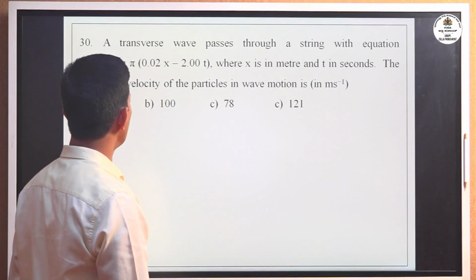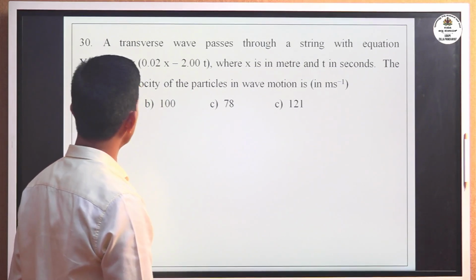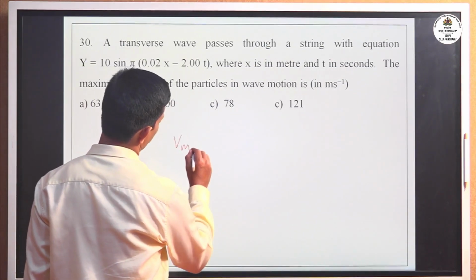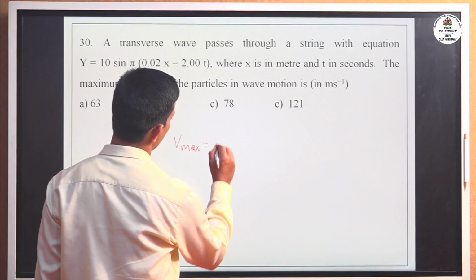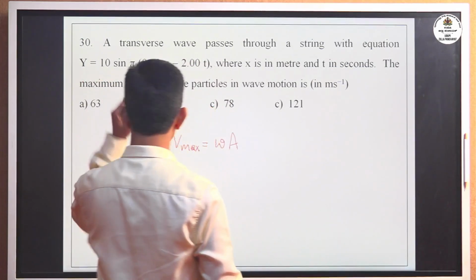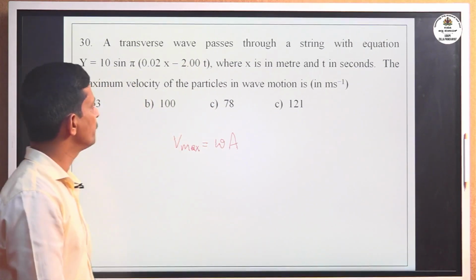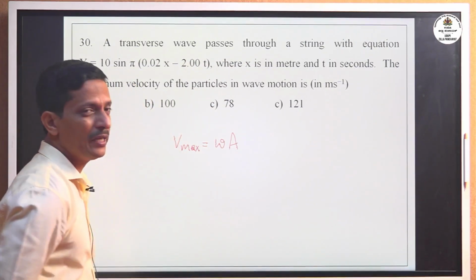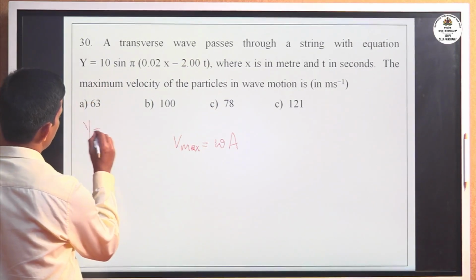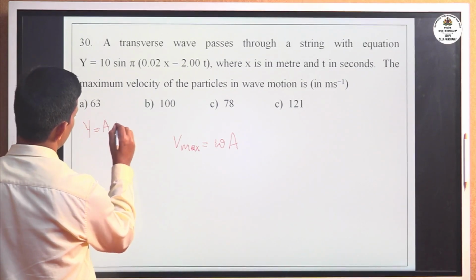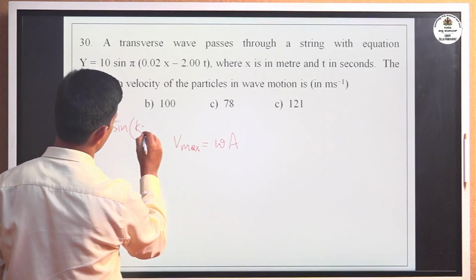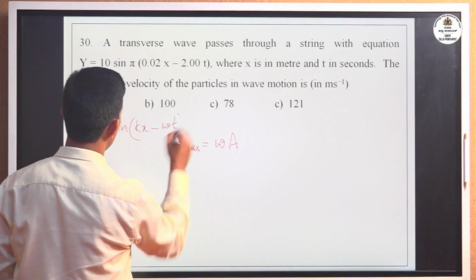The maximum velocity of the particle in wave motion is to be found. We know that V maximum equals omega into A. Here you have to remember the standard form of the progressive wave equation, y equals A sin(kx minus omega t).